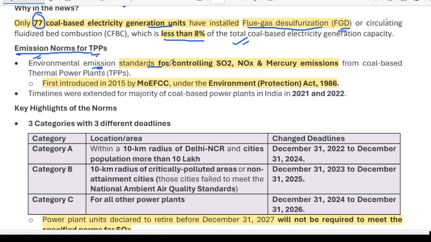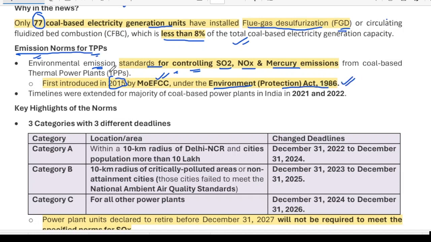The thermal power plants have to control sulfur dioxide, nitrogen oxides, and mercury emissions from coal thermal power plants. These laws were first made by the ministry in 2015, and you must remember that they have been given under the Environment Protection Act.